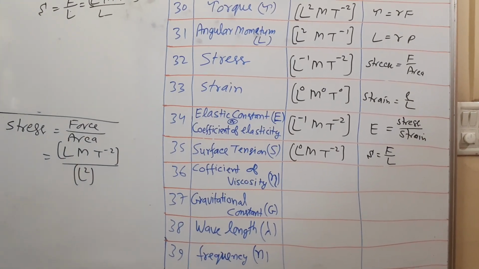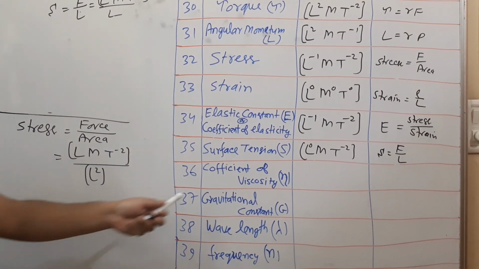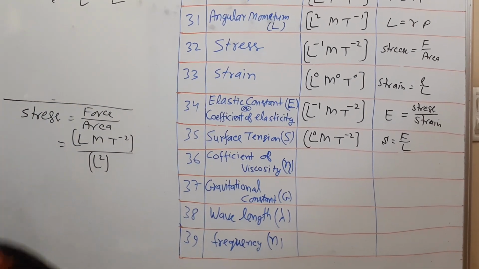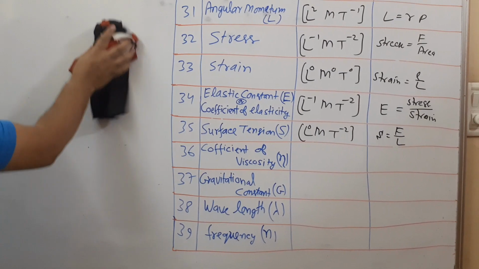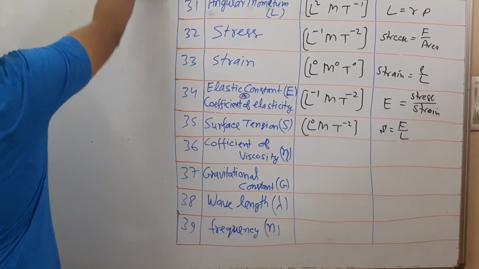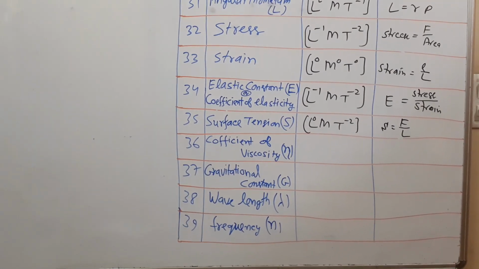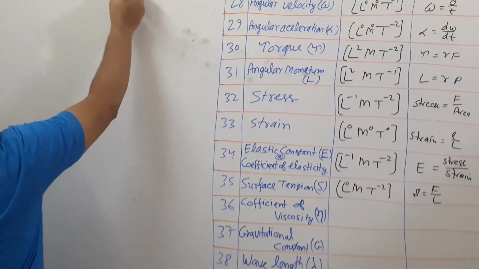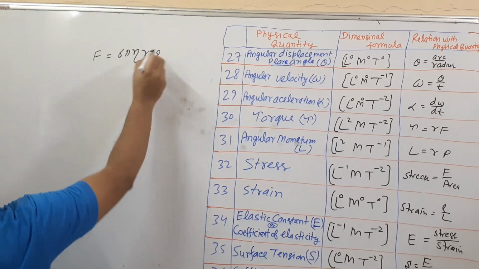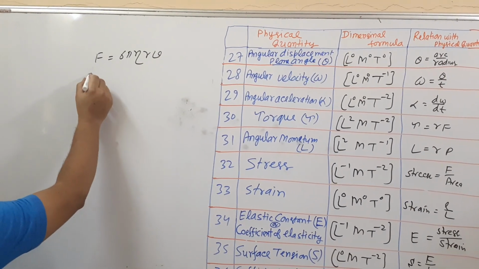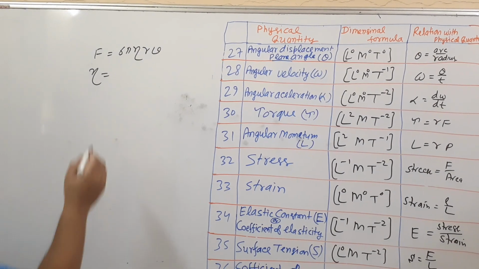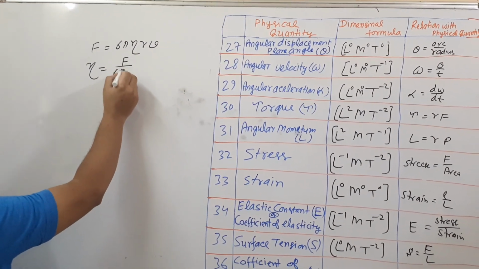Here, a very important one, coefficient of viscosity. One formula is there for coefficient of viscosity. F is equal to 6 pi eta R V. By this formula, this is eta, coefficient of viscosity, F upon 6 pi R V.